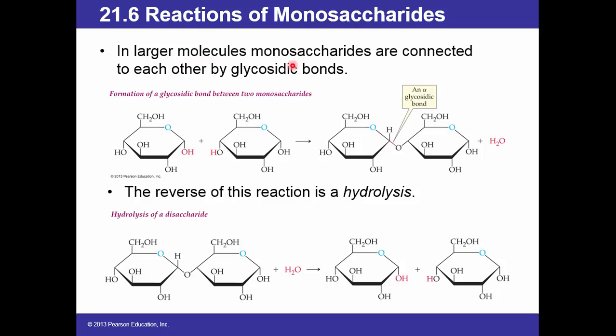In larger molecules, monosaccharides are connected to each other by glycosidic bonds. Here you see formation of a glycosidic bond between two monosaccharides. Here we have monosaccharides, and by loss of a water molecule, we form an alpha glycosidic linkage here. The reverse of this reaction is hydrolysis. Hydrolysis of disaccharides with water yields the two monosaccharides.